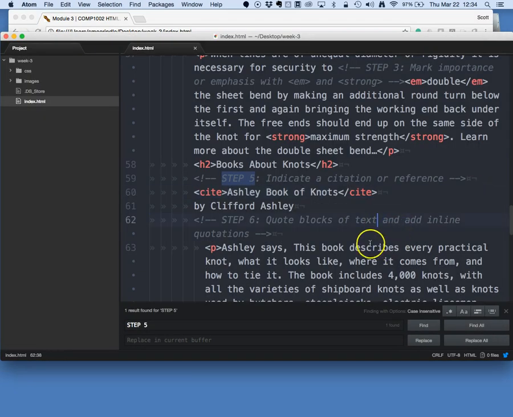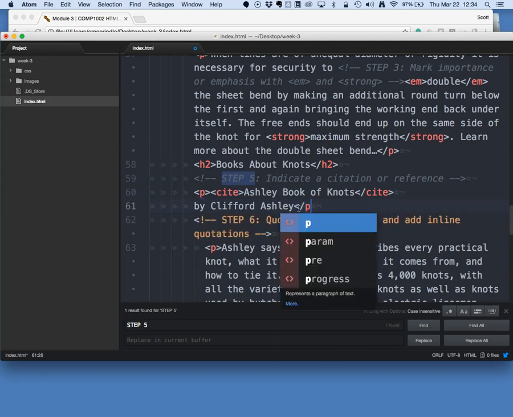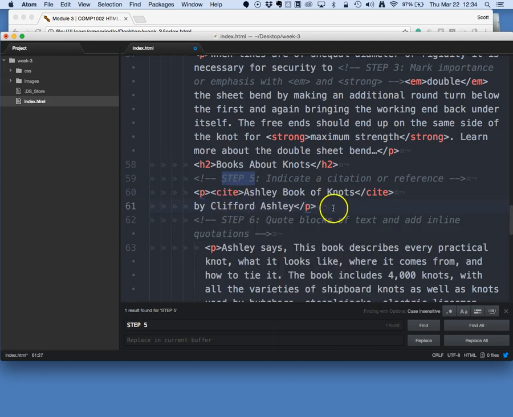So that's great, and perhaps we might even surround this entire thing with a paragraph element, this being a paragraph in and of itself, containing a reference to another work which we have cited. So save that.